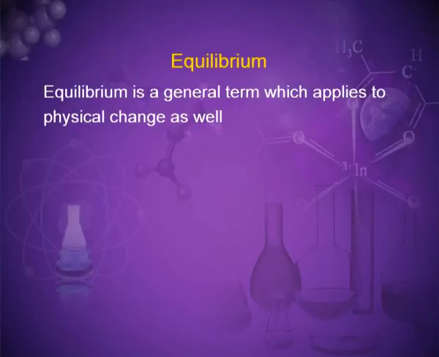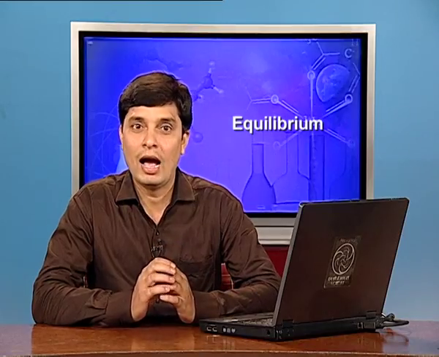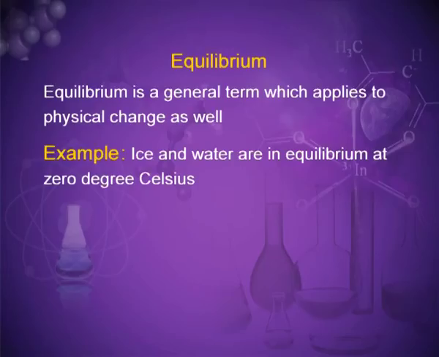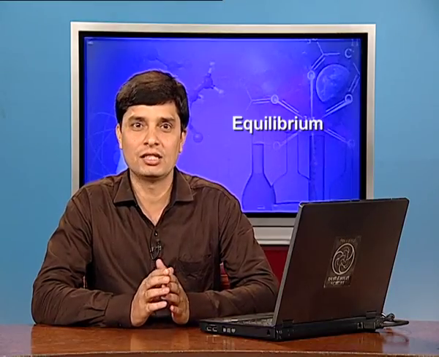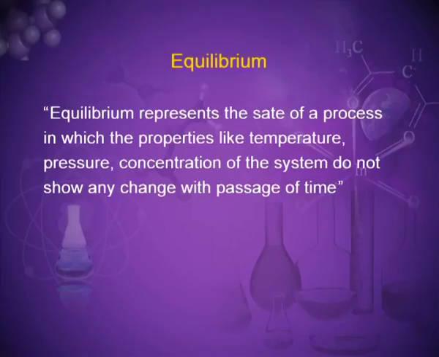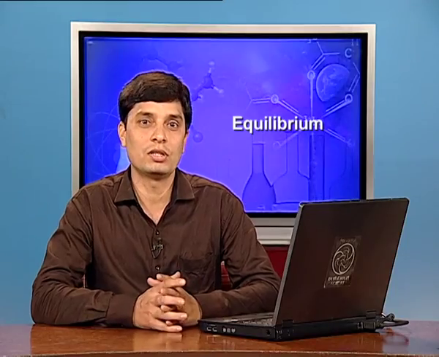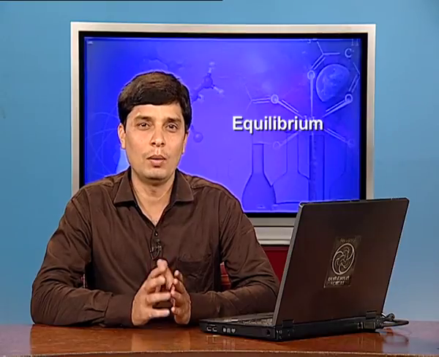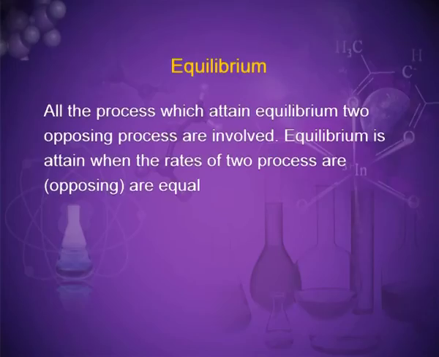Equilibrium is a general term which applies to physical change as well. Example, ice and water are in equilibrium at 0 degrees Celsius. Equilibrium represents the state of a process in which the properties like temperature, pressure, and concentration of the system do not show any change with the passage of time. All the processes which attain equilibrium involve two opposing processes. Equilibrium is attained when the rates of the two opposing processes are equal.